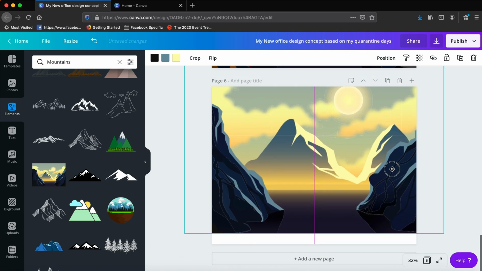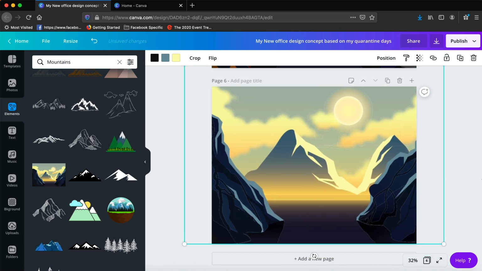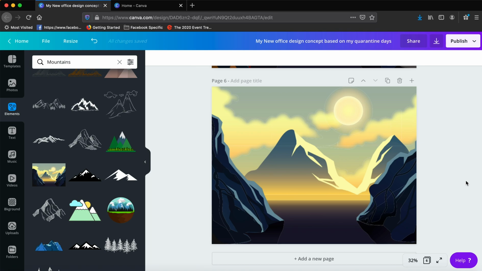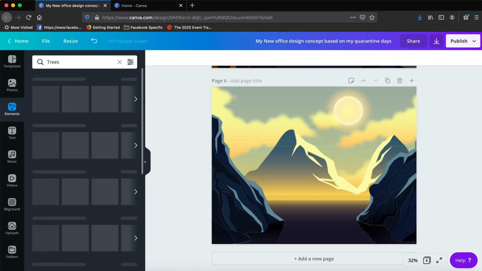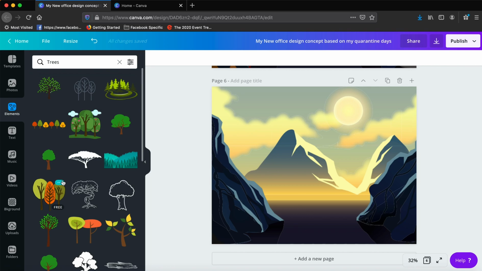Because I have a very vague concept, you have to be dependent on the availability of Canva elements. So you'll just have to keep on finding those elements and making adjustments to see if it helps your storytelling. I want to add some trees to it now. So I'll select those trees and try to find what I like.